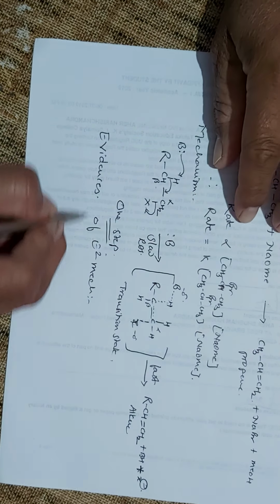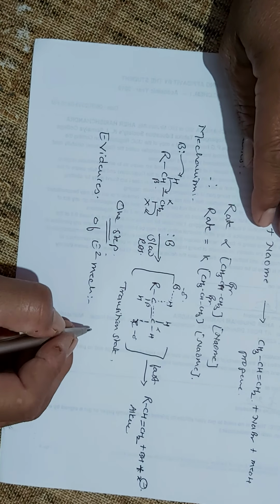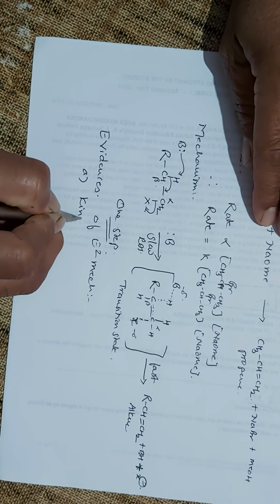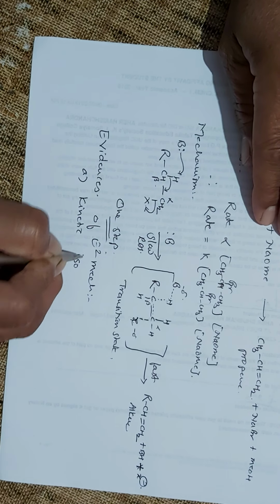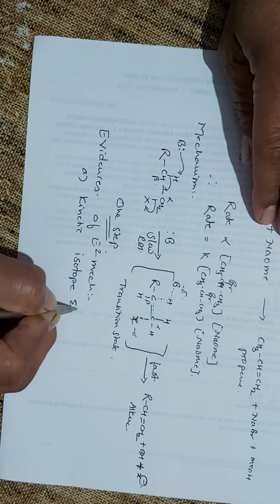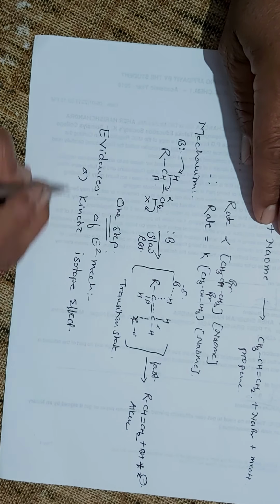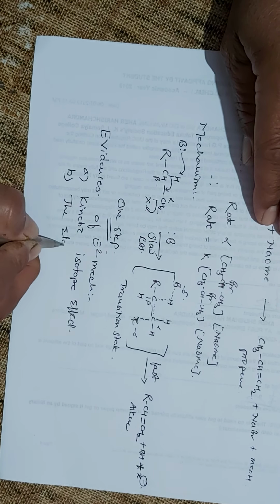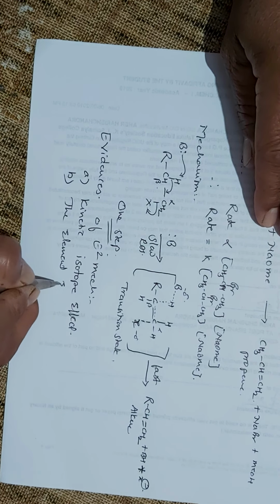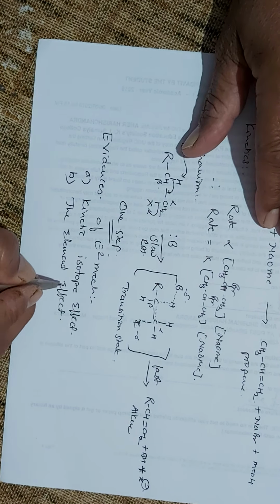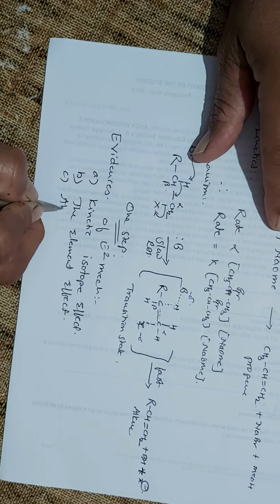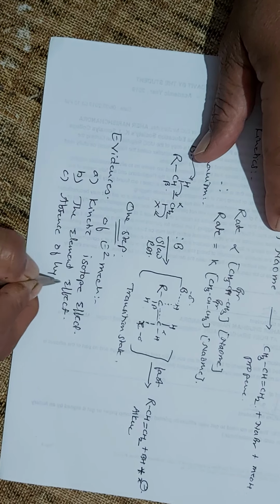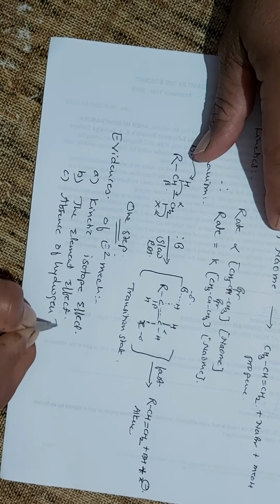The evidences which support the E2 mechanism are: first, the kinetic isotope effect; second, the element effect; and third, absence of hydrogen exchange.